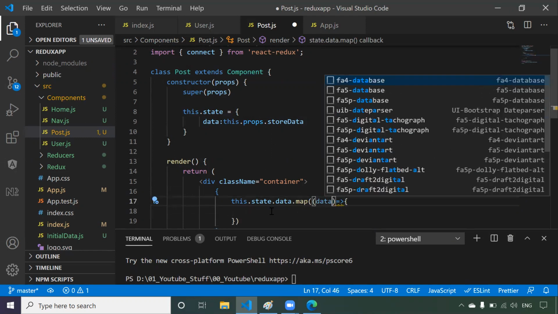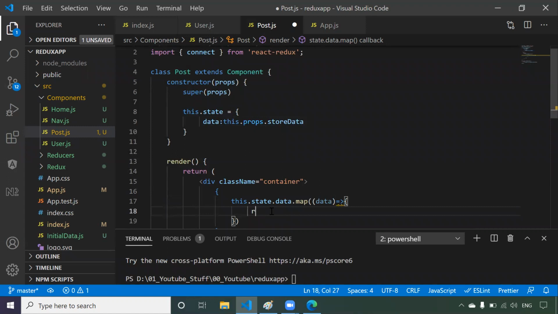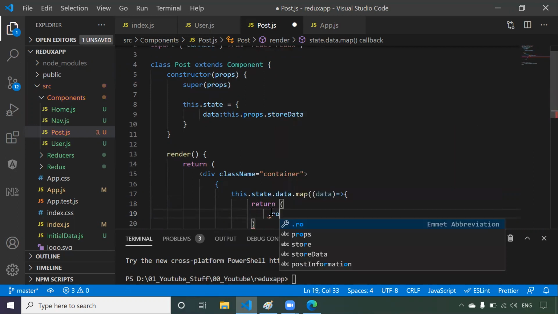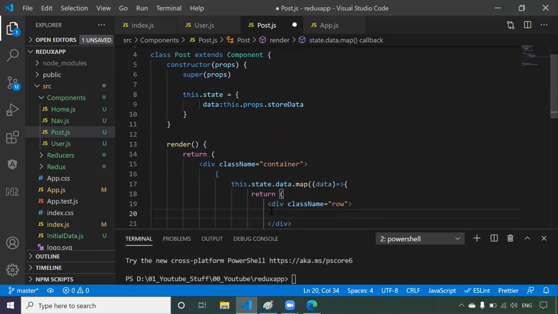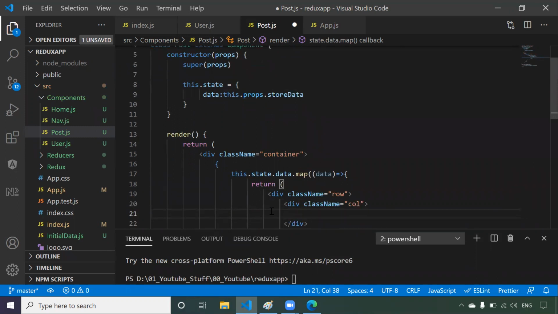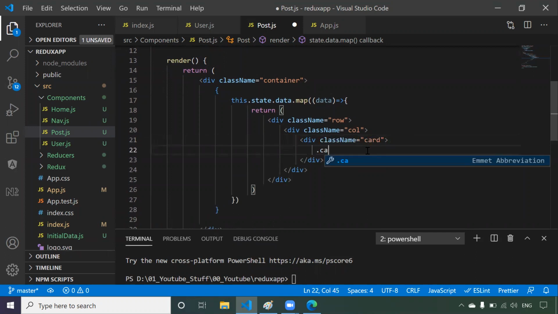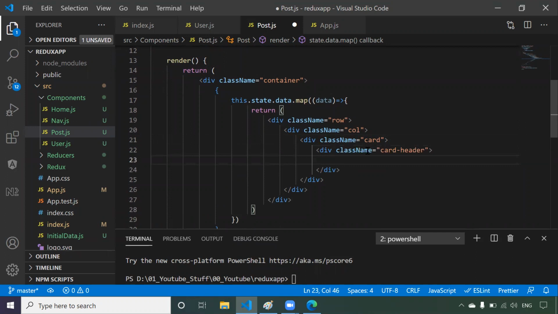One object data, return. While returning, create one row, so dot row. In that row create one column. These are all Bootstrap classes. I hope you guys know what Bootstrap is. Then create one card. In that card, create one card header. In that header, you have to display data.